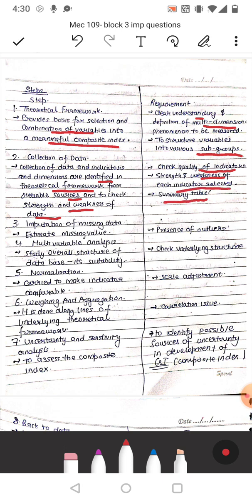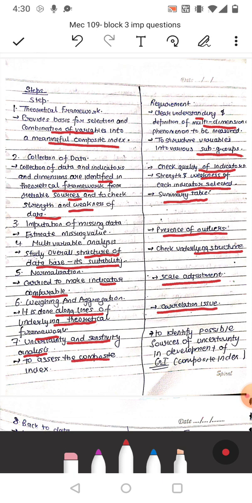Third is imputation of missing data, that is estimating missing value, and requirement is presence of outliers. Fourth is multi-variable analysis, that is studying overall structure of database, its suitability, and requirement is check underlying structure. Fifth is normalization, that is carried to make indicator comparable, and requirement is scale adjustment. Sixth is weighing and aggregation, it is done along the lines of underlying theoretical framework, and requirement is correlation issue. Seventh is uncertainty and sensitivity analysis to assess the composite index, and requirement is to identify possible sources of uncertainty in development of composite index.